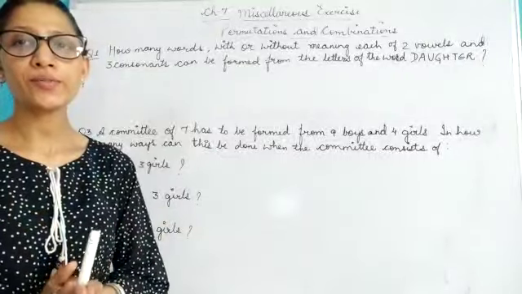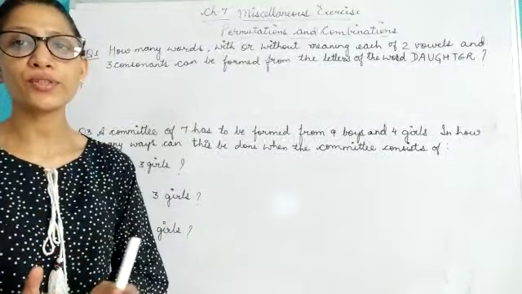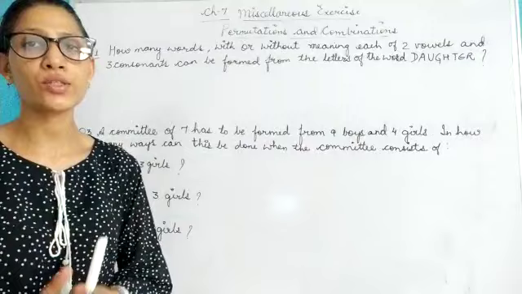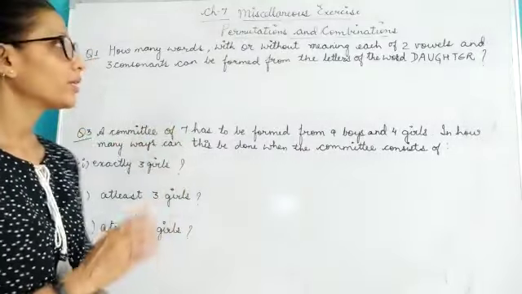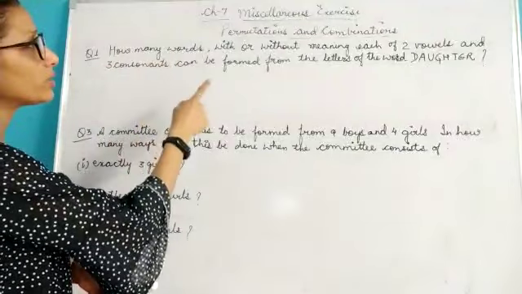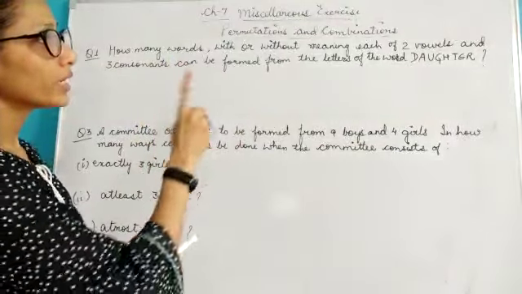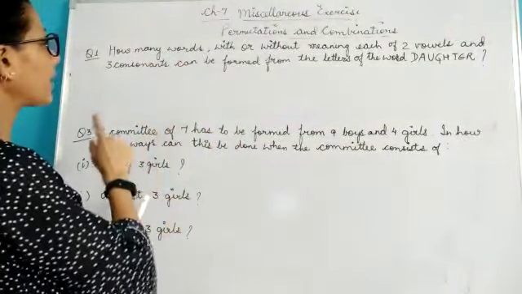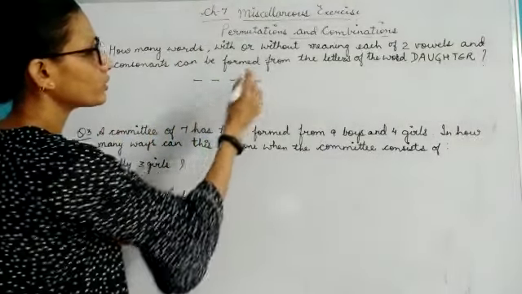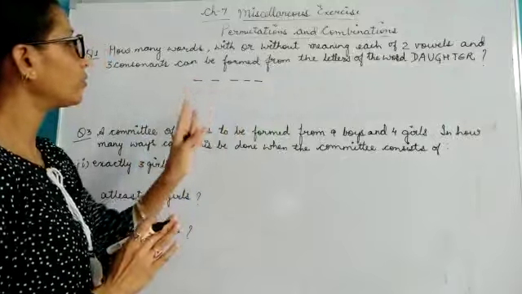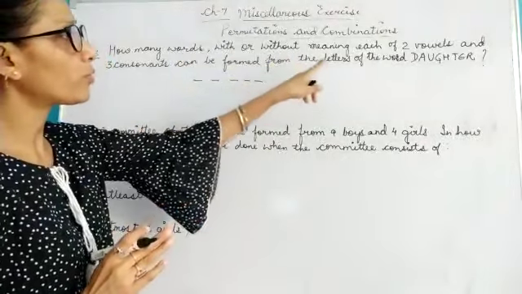Hello children, in this video we are going to discuss some of the questions of miscellaneous exercise of permutations and combinations. Let's see the first question. Here it is given: how many words, with or without meaning, each of 2 vowels and 3 consonants, that means we need to make a 5-letter word, can be formed from the letters of